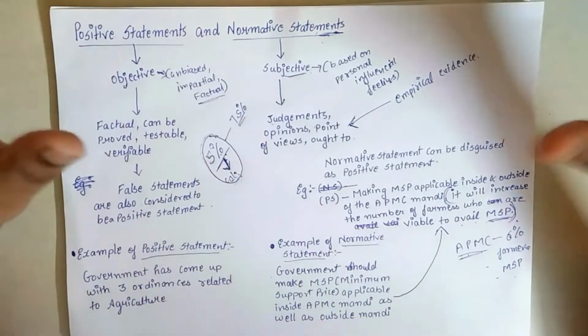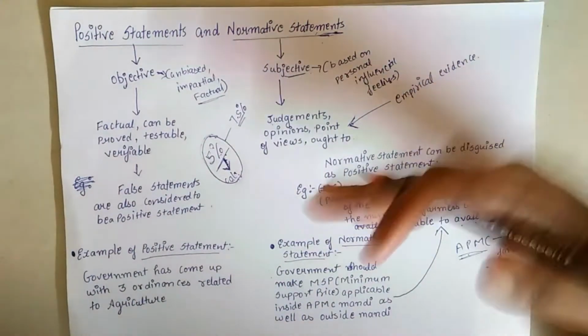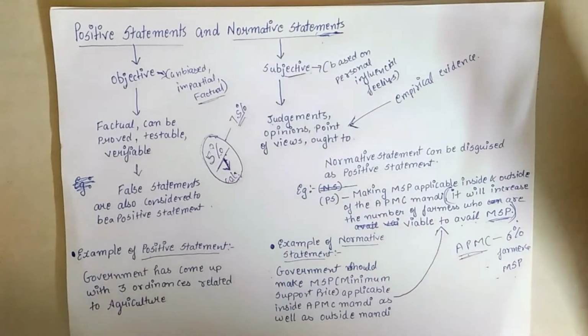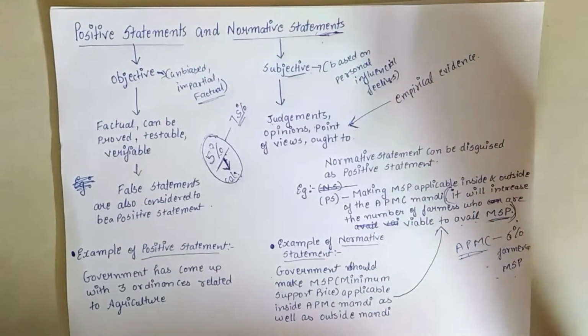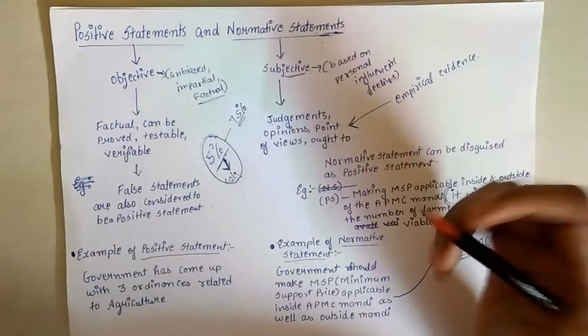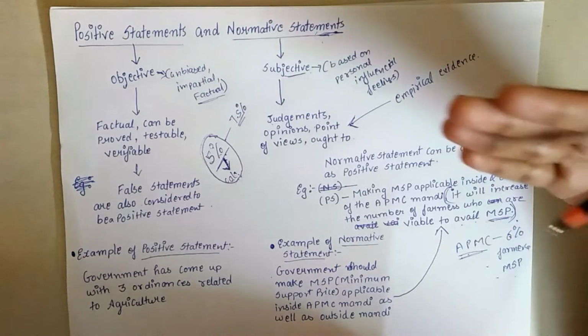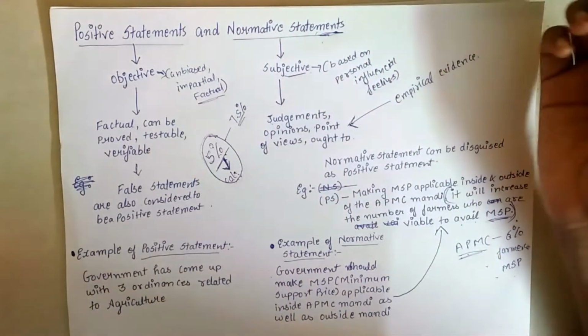Now the journalists are telling us that the government shouldn't have done this and should have done that. Every media person, every journalist has a different opinion about it. So their statements, their news, the headlines, everything is normative. They are saying they should have done this, they might have done this. All these things come under the normative statement.